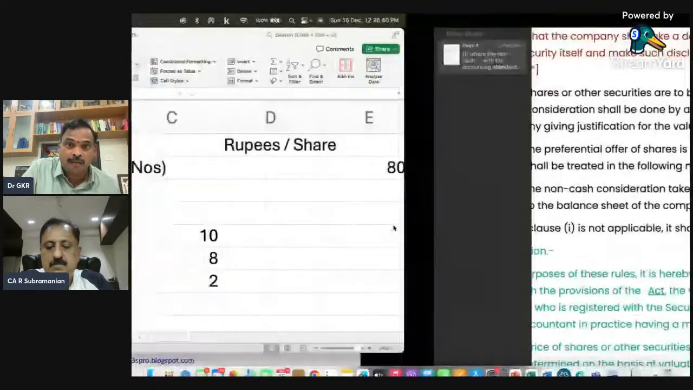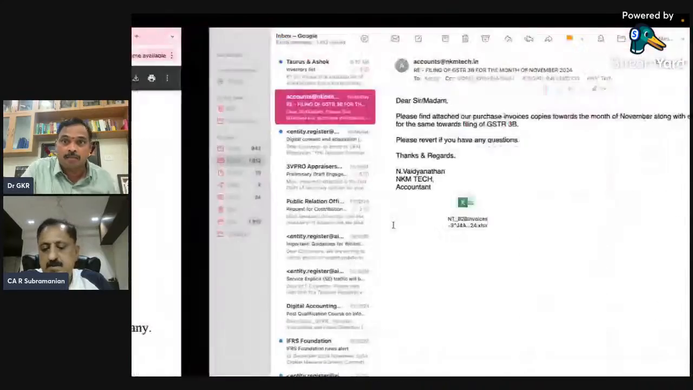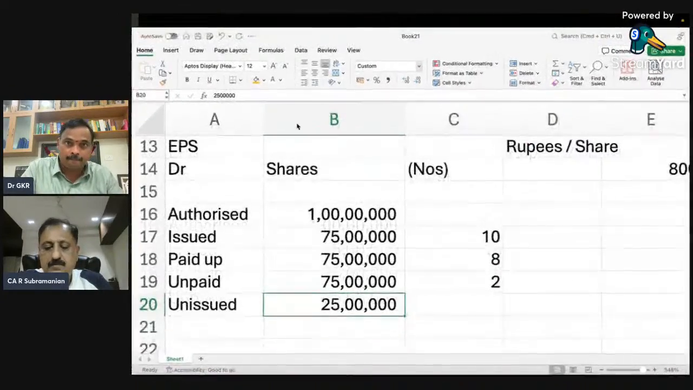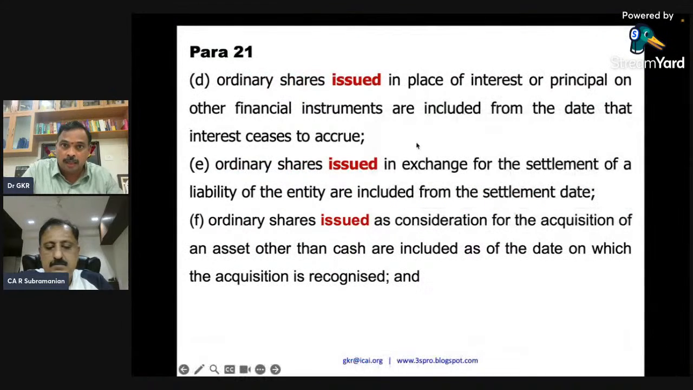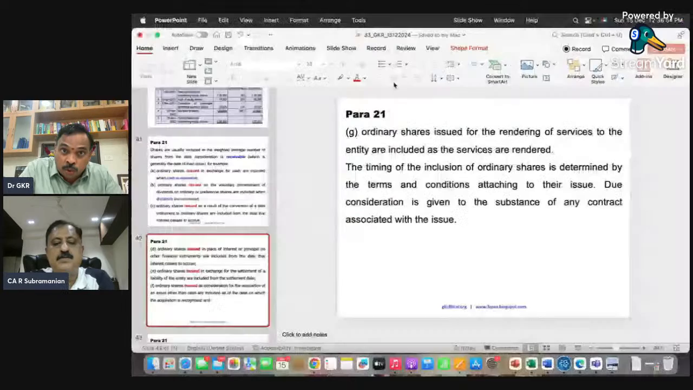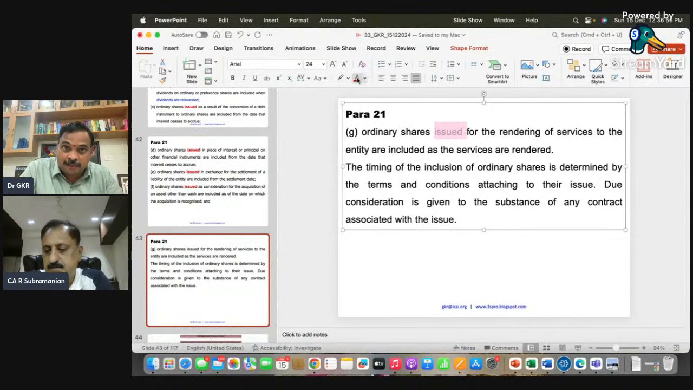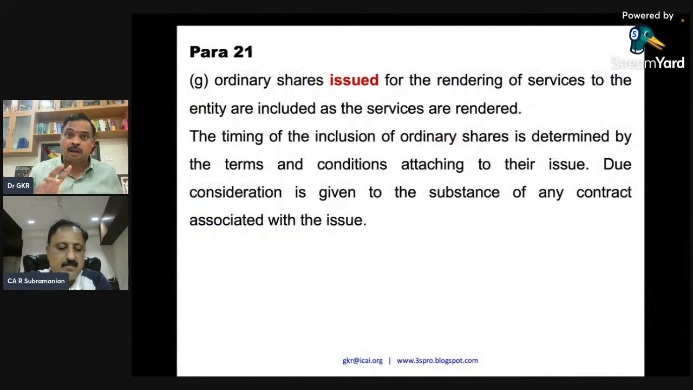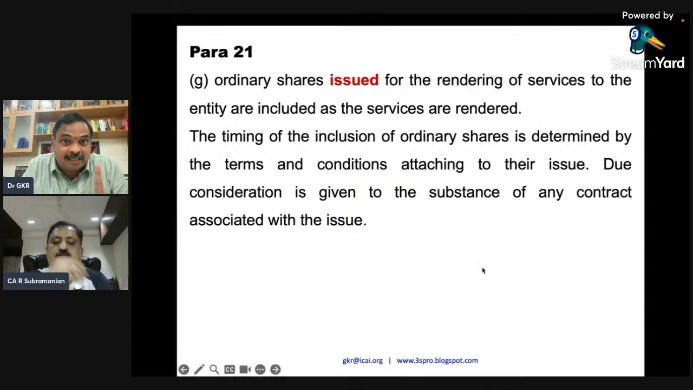So that is why I'm coming here. Where am I? Sorry for that. It is here. Issued for consideration other than cash. Ordinary shares issued for rendering of services. So it can even be for exchange of service. Again, consideration other than cash: you bring the asset or you give the service, past service or future service, and for that also shares are issued.